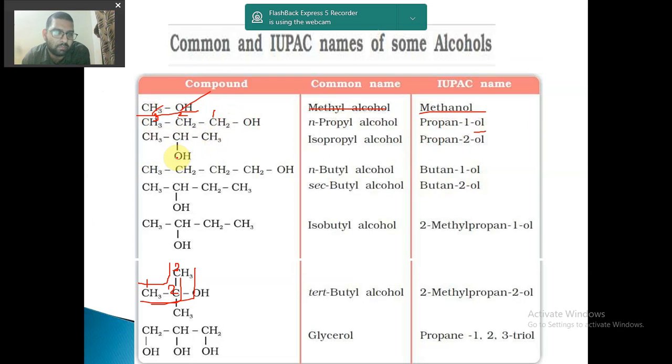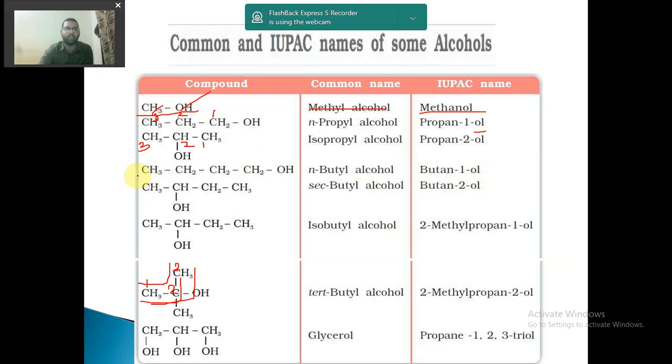Because if OH is present here, I have to select the longest carbon chain. So the longest carbon chain is 1, 2, 3. It can be numbered 1, 2, 3 either way. In both cases, the ol or alcohol will fall at the second position. So it is propane 2-ol. I have removed the E, remember. Again this is 1, 2, 3, 4. So butane 1-ol. Okay, and this is butane 2-ol.